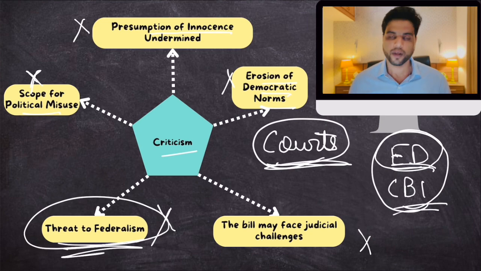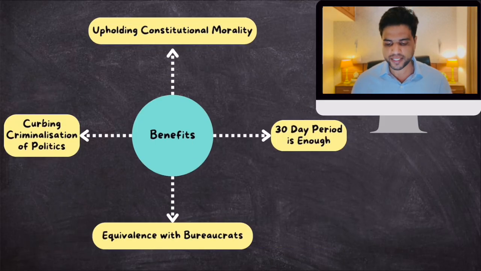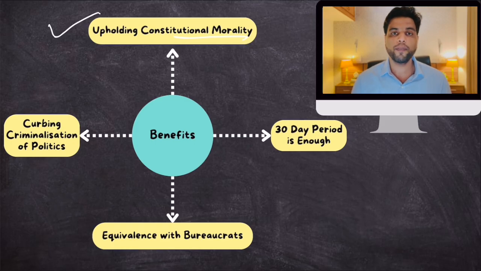But again, the government is justifying this bill on various grounds, on 4 grounds. So what is the justification given by the government? The government says that this will uphold constitutional morality. Ministers are public servants. Public servants should follow high standards of morality because they have public trust.